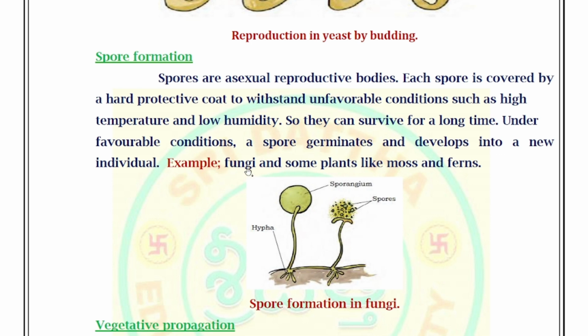Examples, fungi and some plants like mosses and ferns. Look at, see this picture. This is fungal hyphae. They have sporangium. This sporangium contains a large number of microscopic spores. When the spores fall on a suitable place, new organisms are produced from these spores.